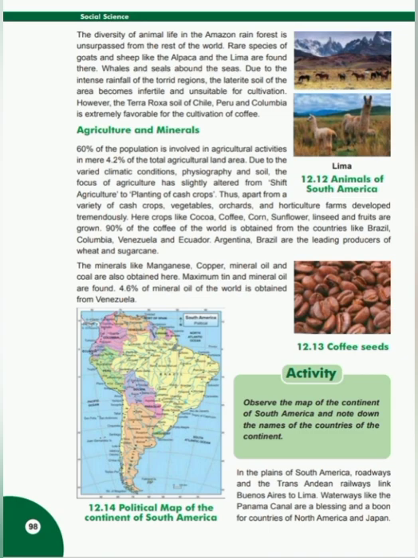In the plains of South America, roadways and the Trans-Andean railways link Buenos Aires to Lima. Waterways like the Panama Canal are a blessing and a boon for countries of North America and Japan. Students, the Pan American Roadway is in Brazil and the Trans-Andean Railway is constructed in Chile and Argentina. The Panama Canal is a blessing to countries like Japan and the countries of North America.